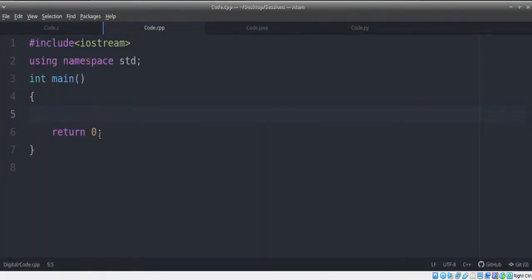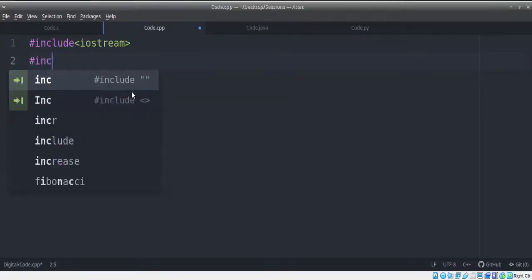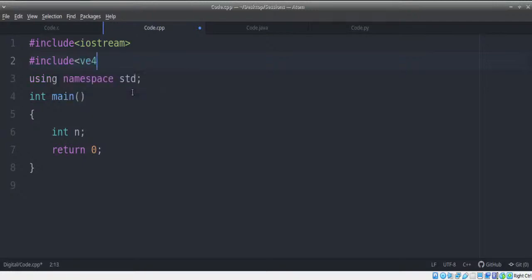Okay, binary search is what everybody wants me to go through. All right, let's give this a try very, very quickly. First, I need to read an integer n, and I need to read n elements. To read n elements, I'm going to use a vector. For those who are new to this, a vector is a resizable array. It is an array which can automatically be resized. You don't have to go through malloc, calloc and everything. It will resize automatically. That's the only difference.